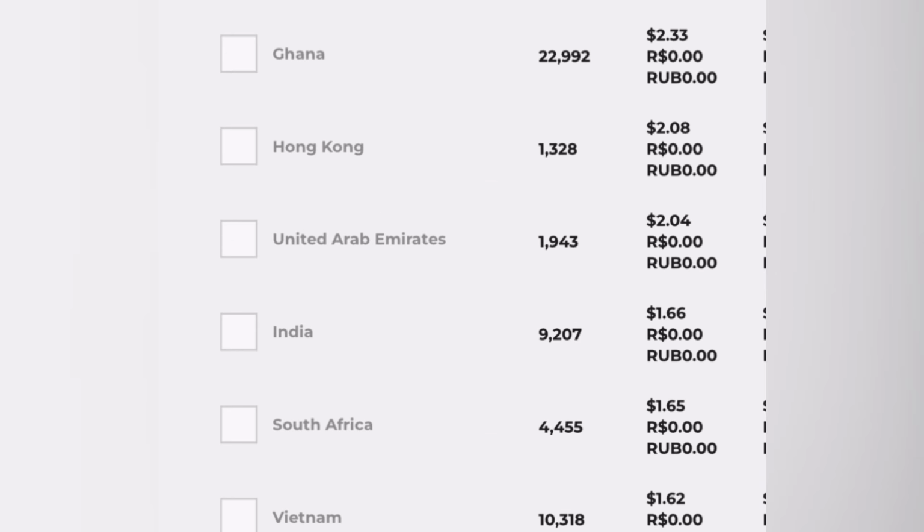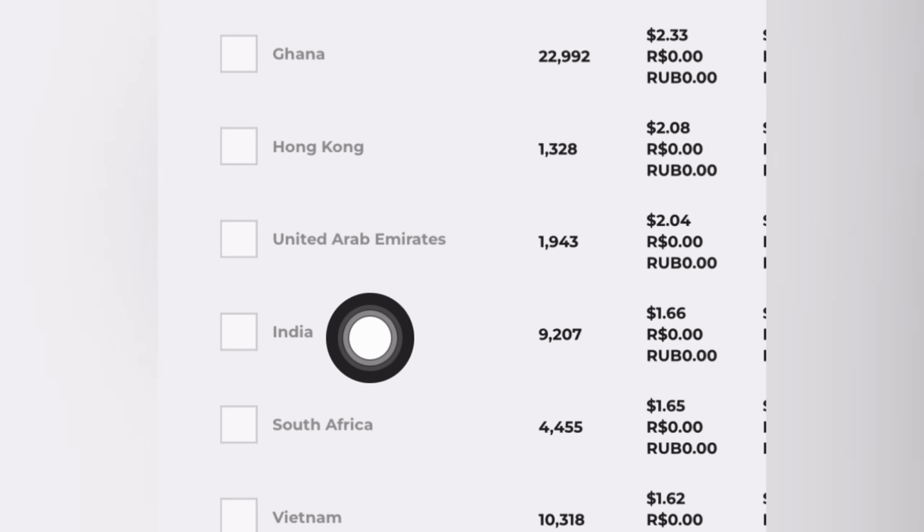So guys, if you look at some of the African countries, like South Africa right here, you're going to notice that I have about 4,000 plus streams in South Africa, and I made about $1.65. And apart from Africa, there are some countries that are not in Africa that are going to pay you low from streams. Like you see right here, this is a country, United Emirates. I have about 1,900, approximately 2,000 streams, and I was paid $2.